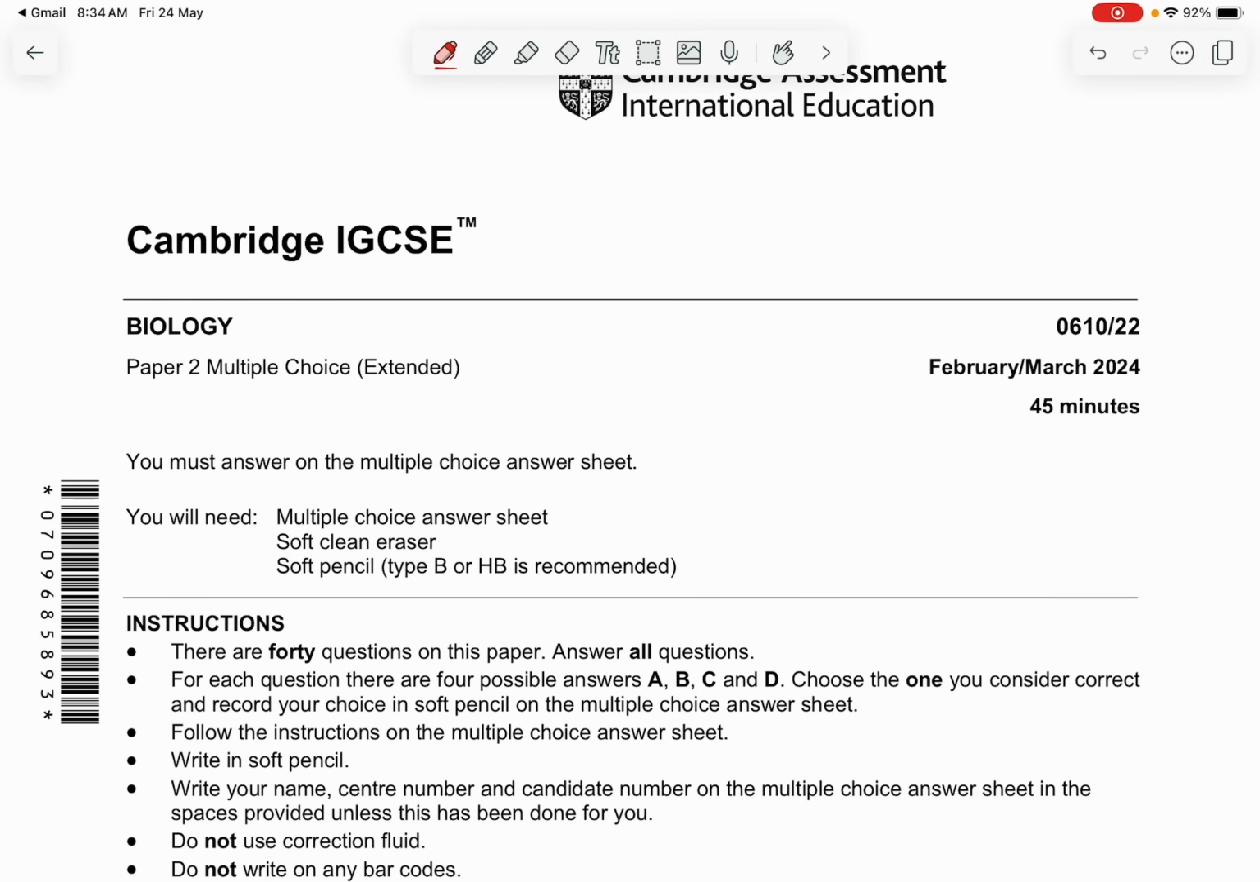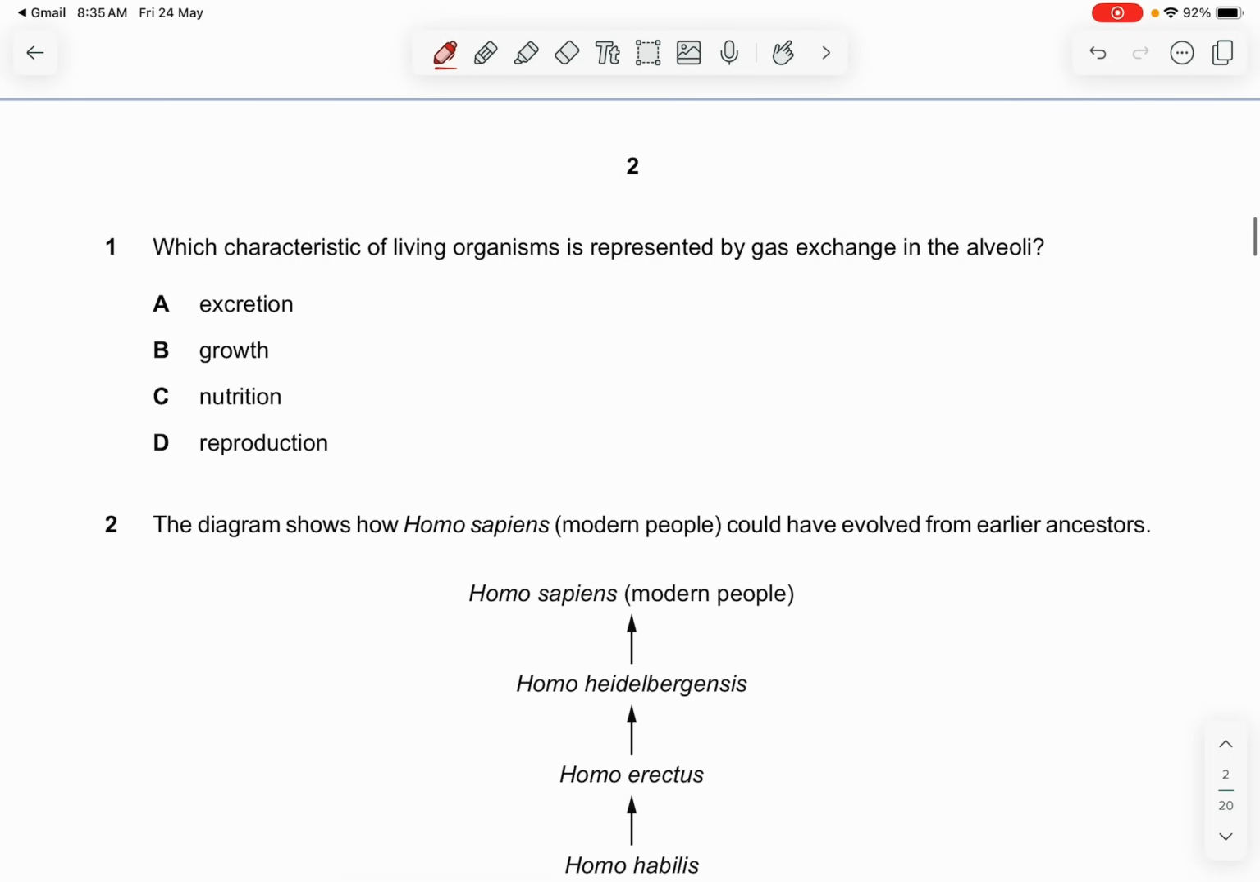So today we are going to discuss the Cambridge IGCSE Biology Paper 2 Multiple Choice Extended, the February-March 2024 paper, Paper 2 Variant 2. If there are any questions, do comment in the comment section below as we go through in depth with all of the questions here today. Alright, let's go to question number 1.